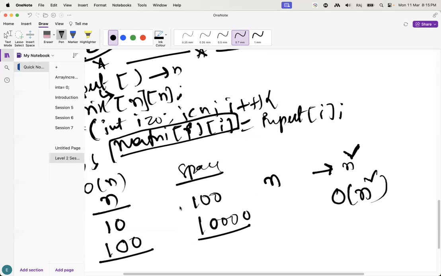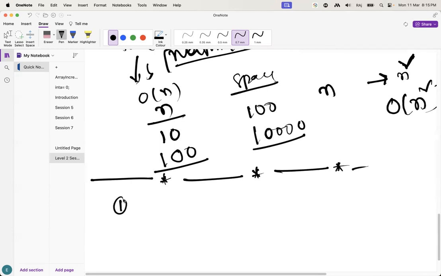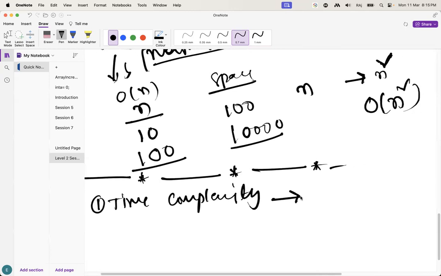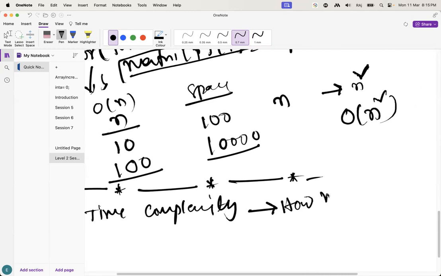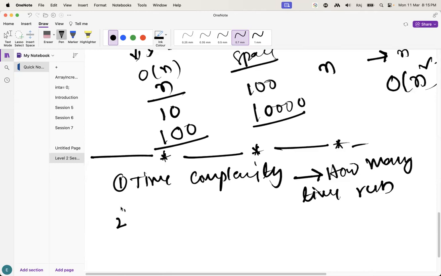While calculating the space complexity or time complexity, you have to remember only one thing. If you want to find the time complexity, it means how many times it is going to run. That is the important thing.